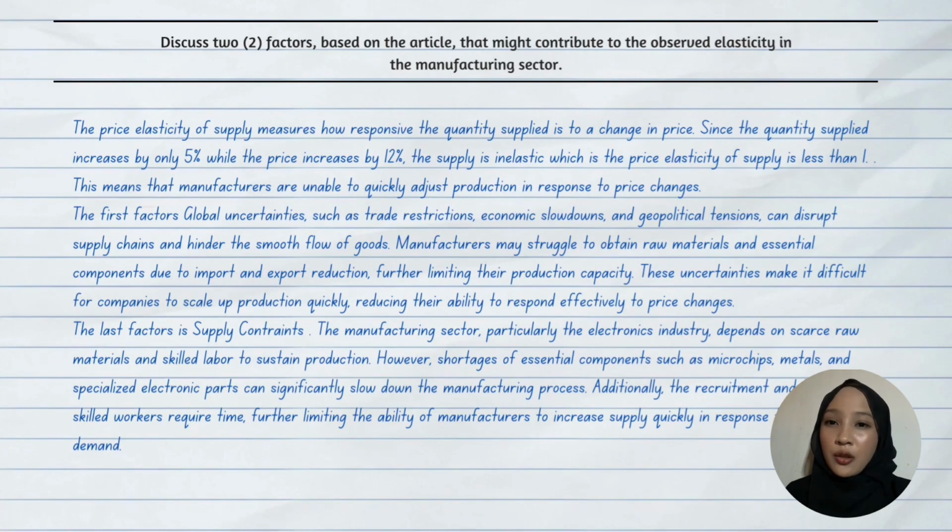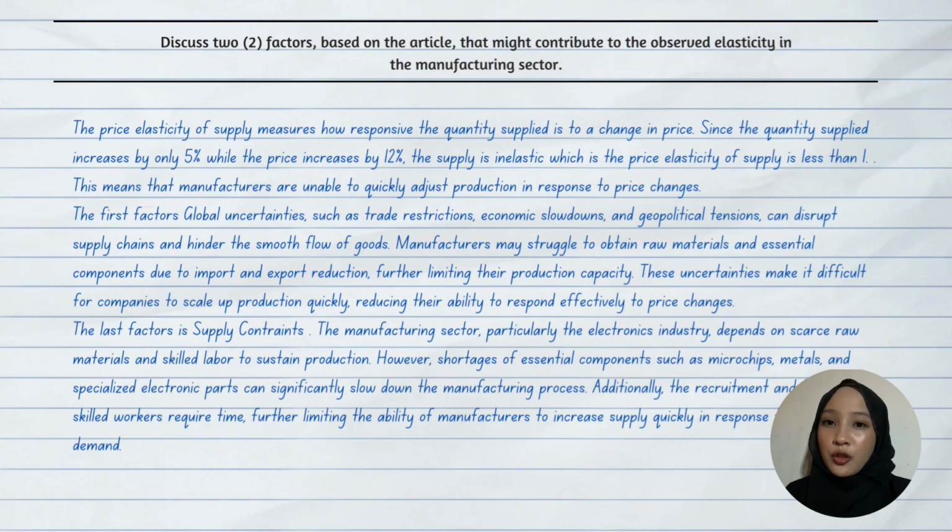factor is global uncertainties, such as trade risks, trade restrictions, economic slowdown, and geopolitical tensions can disrupt supply chains and hinder the smooth flow of goods.